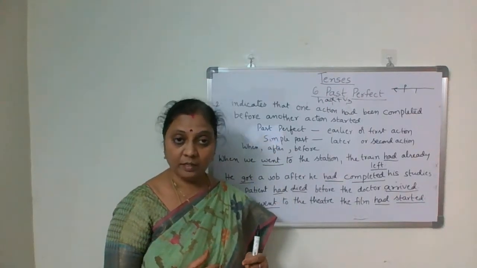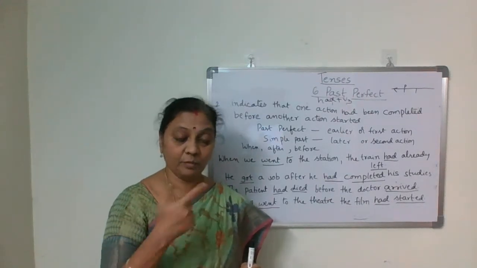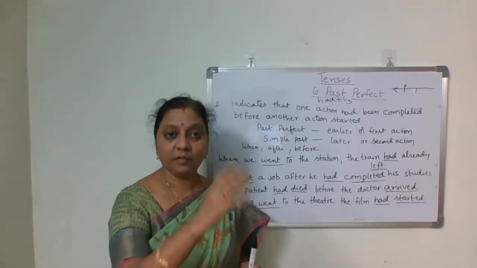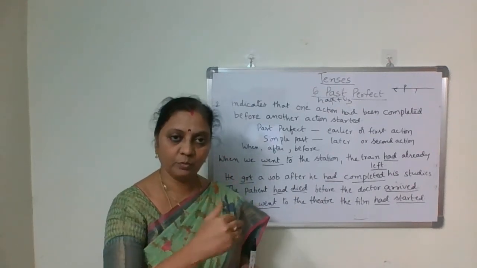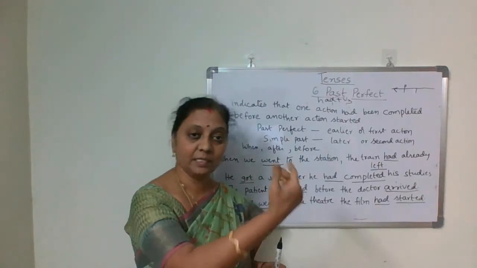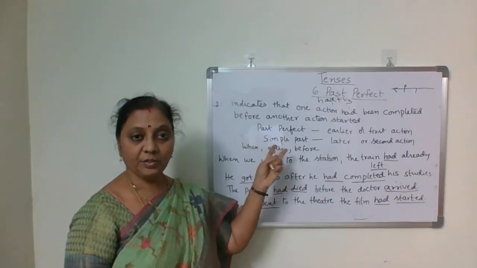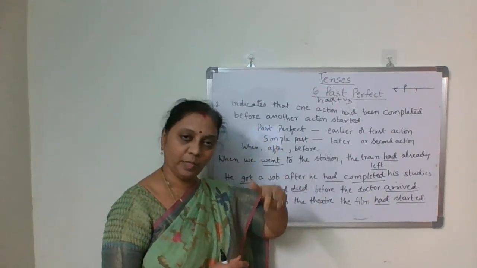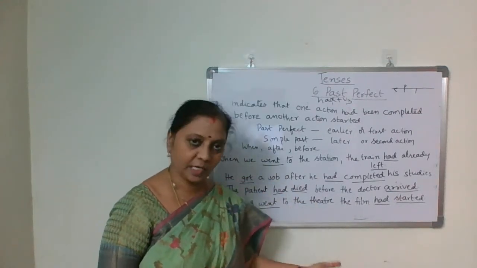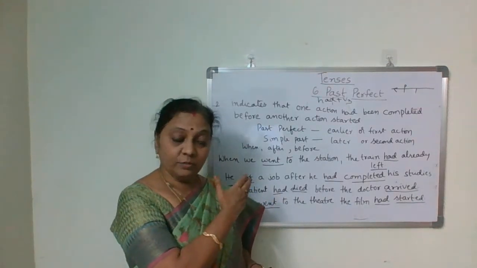No sooner had she entered the class. No sooner, listen carefully: no sooner had she entered the class, than all the students stood up. No sooner is followed by than. These three are also other uses of past perfect. This we do in detail when I talk about if clauses, direct indirect speech, and as soon as, no sooner. Okay, now let us see the negatives and questions.